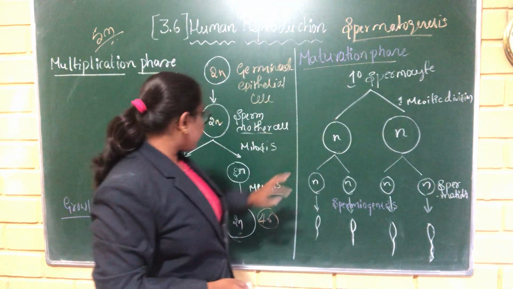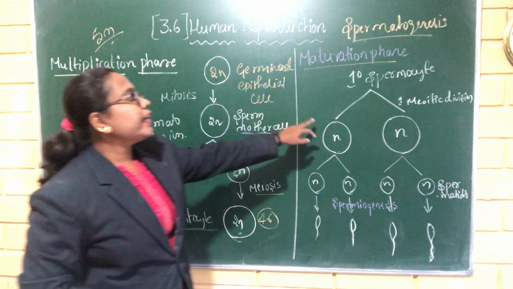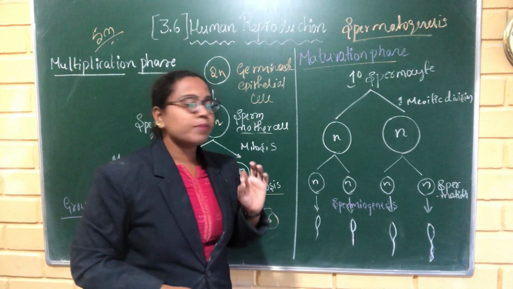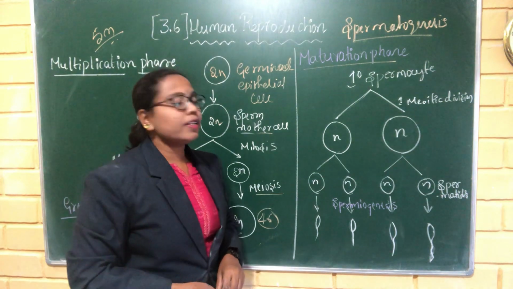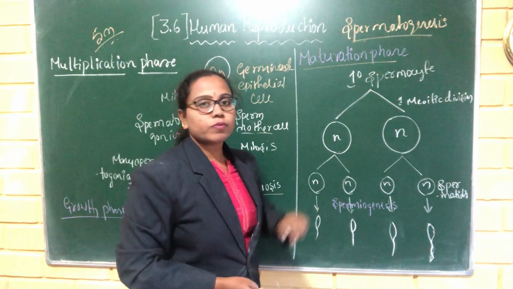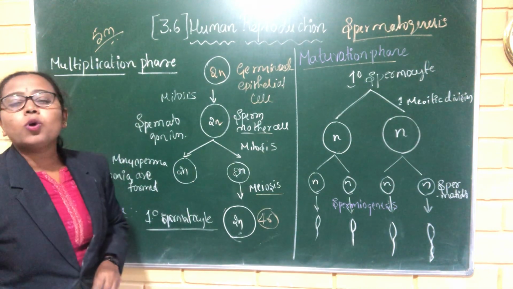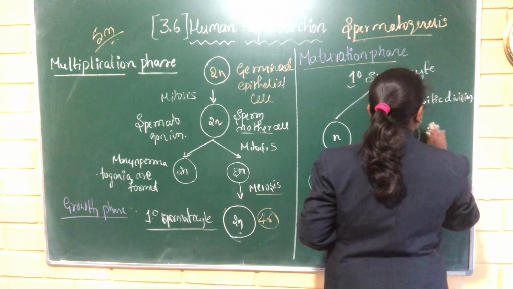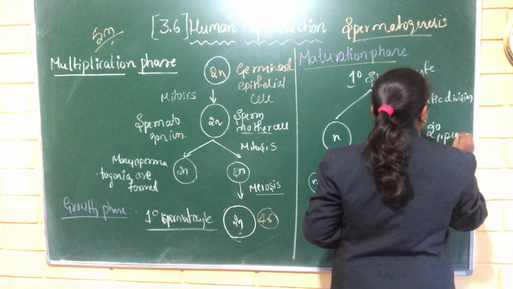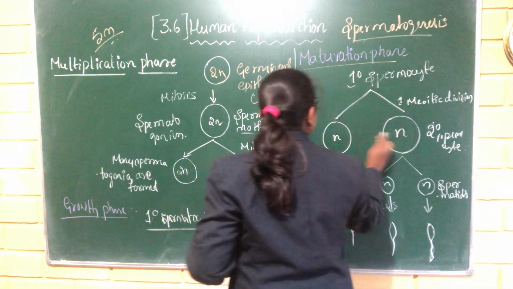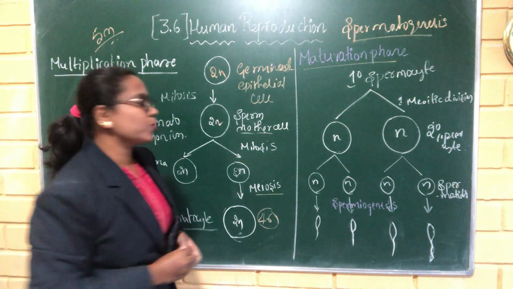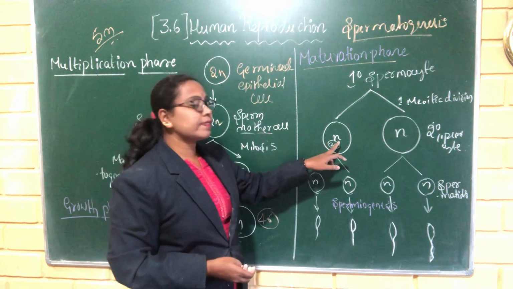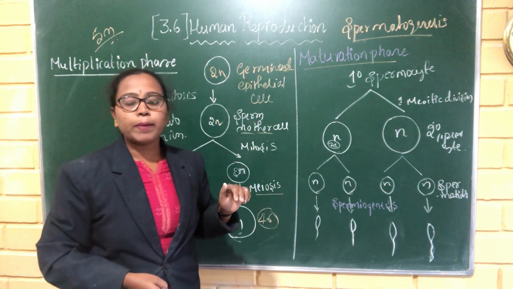After that, in the last phase, the maturation phase, the primary spermatocyte undergoes the first meiotic division. That gives rise to two haploid secondary spermatocytes. Here, haploid means a single set of chromosomes. Only 23 chromosomes are present. So that's why it is mentioned as n number.